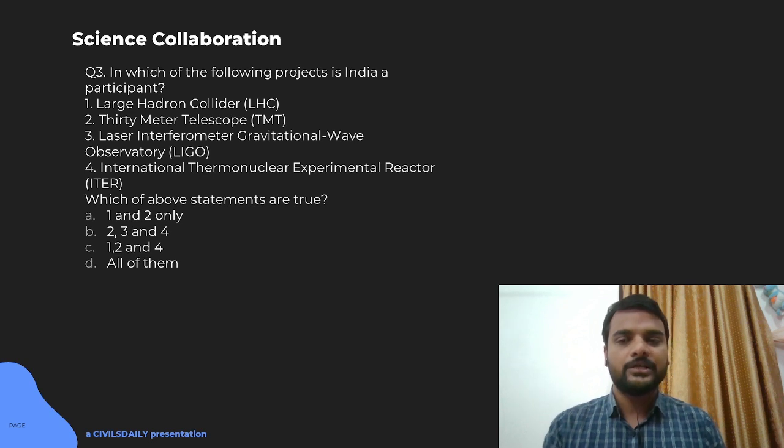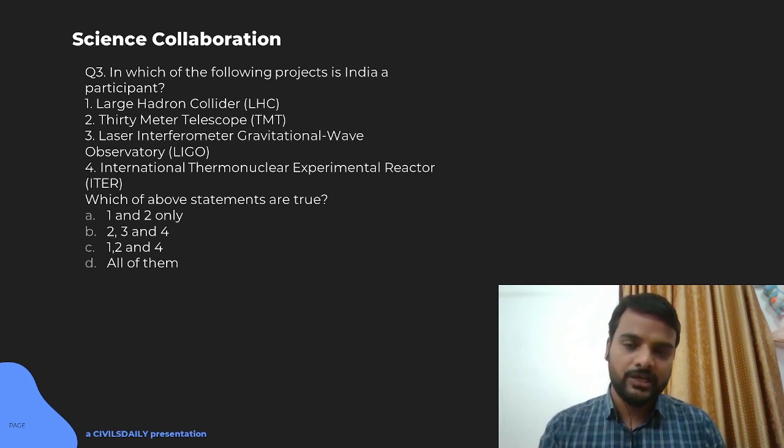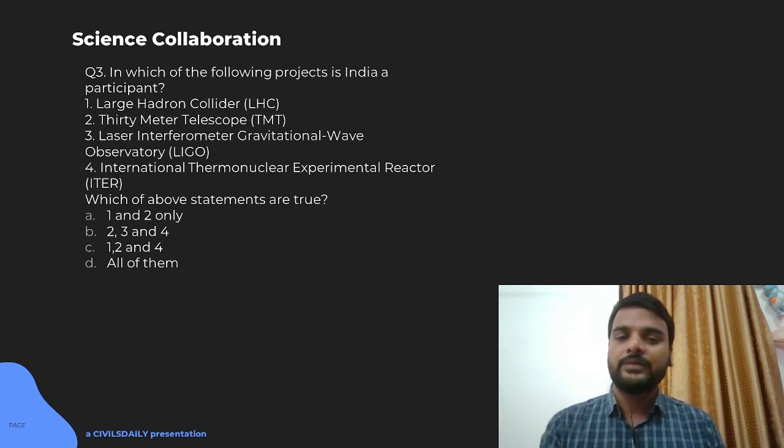Then the 30-meter telescope, which studies outer space. These are projects of such a scale that no country can do them by itself and they need multinational collaboration. India is a part of the Large Hadron Collider and the 30-meter telescope. Then we have LIGO, the Laser Interferometer Gravitational Wave Observatory, which recently detected gravitational waves for the first time, and has been detecting them afterwards.